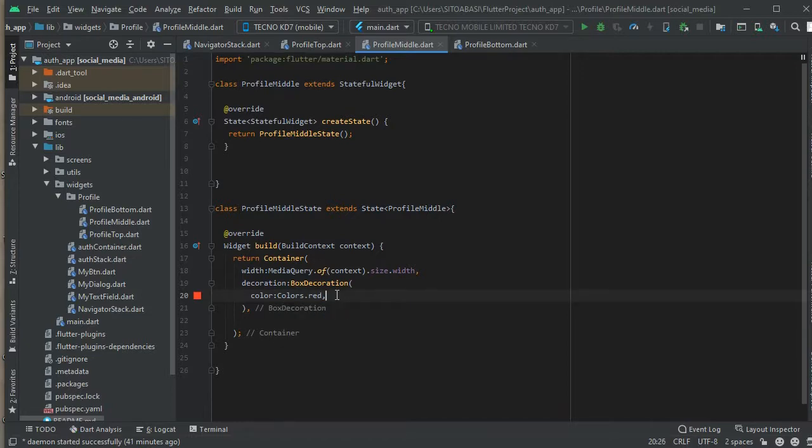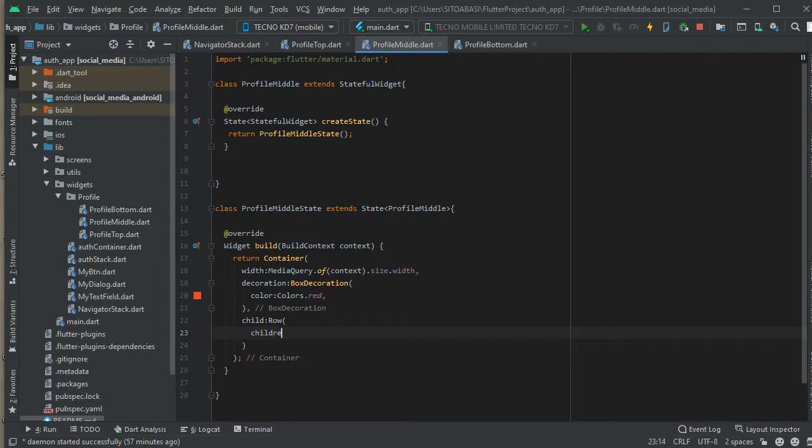Or should we use red for now so that you can identify the red part? Okay, let's leave it at red so that when we run the app, you're going to see a red part in the middle of the screen. Now you're going to see it. So make sure you follow up. So we're going to give the container a child, and this child will be a widget. It's just going to be a row.